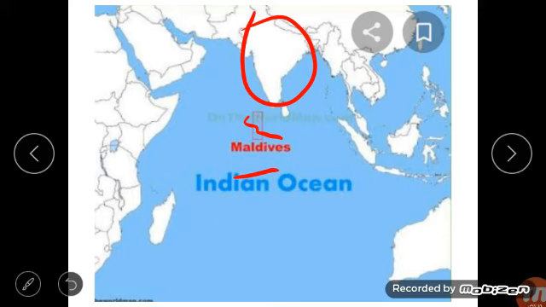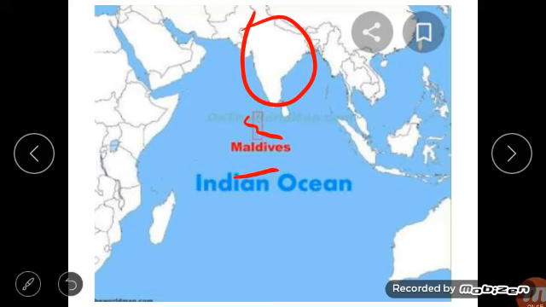They are surrounded by sandy beaches and lagoons. You know lagoon, children: a lake that is separated from the sea by sand. It is the lowest country in the world, with a height of only 2 meters above the mean sea level. Gan is the largest island in this archipelago.